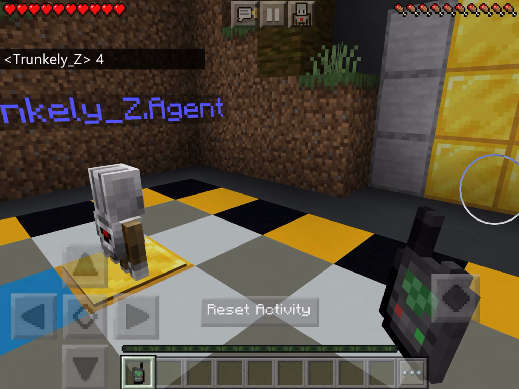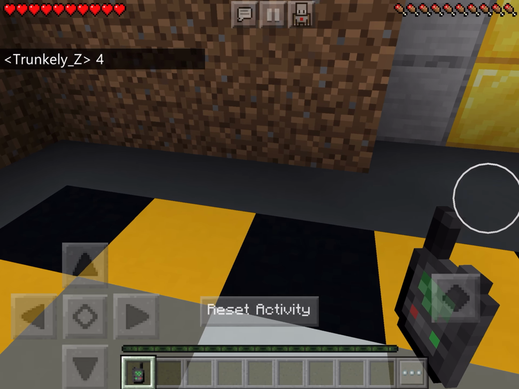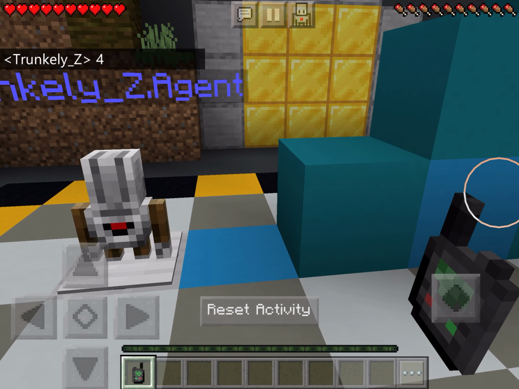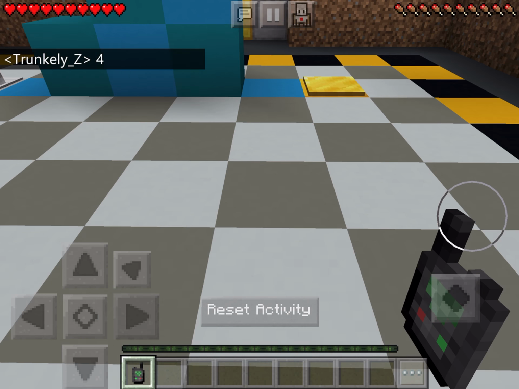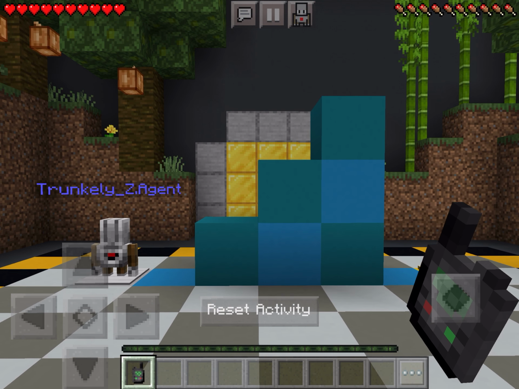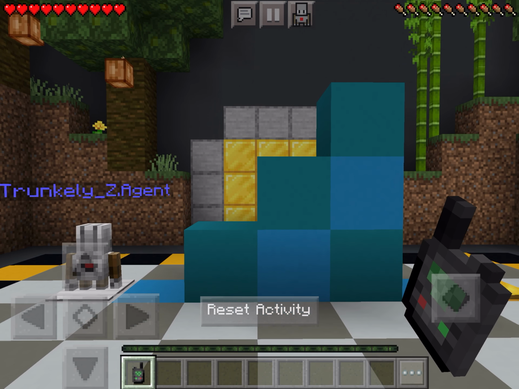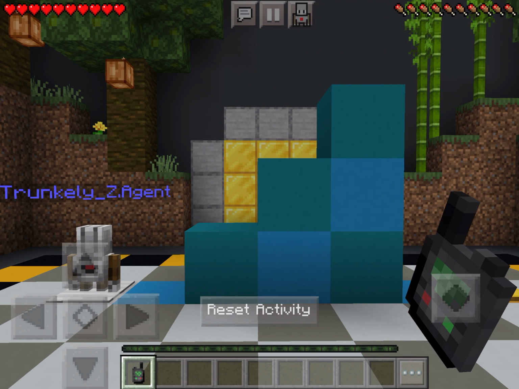Hey, there we go. So that turned him, and then he walked forward. And it's still not pressing the button. Ooh, there we go. Ooh. So what we've got to do here, first off, he's facing the wrong direction, so we're going to have to turn him.